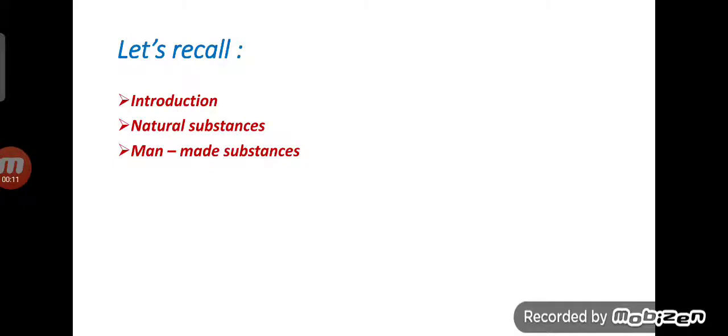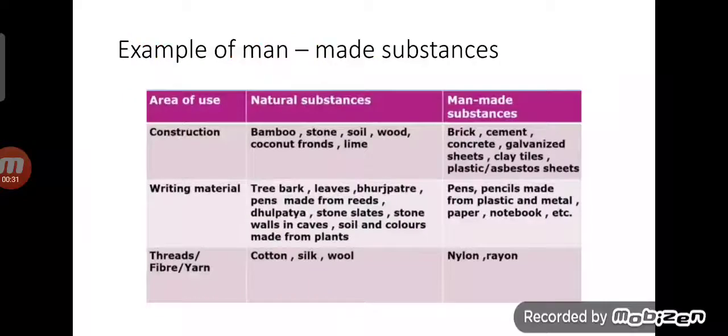In the previous video, we learned about the introduction of substances in daily use, natural and man-made substances. Today, children, we are going to learn about the examples of man-made substances and production of substances. Let's begin, children. For examples of man-made substances, we will consider a chart of areas of use, with natural substances and their corresponding man-made substances.